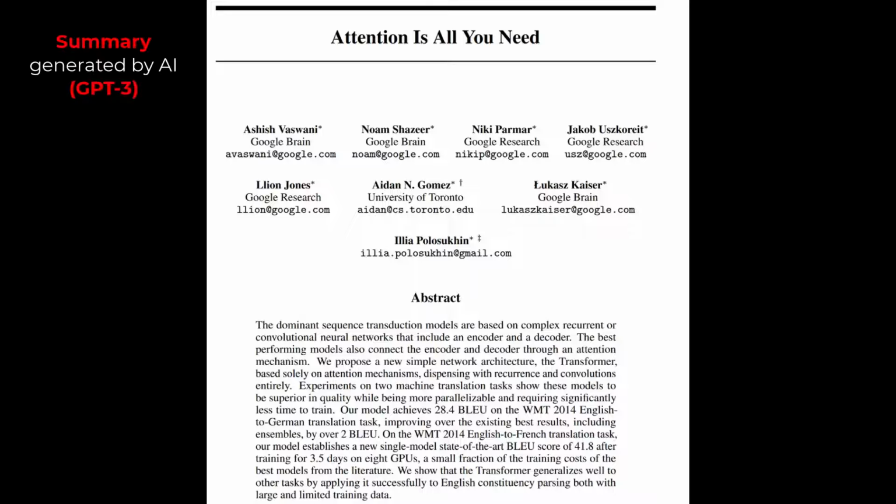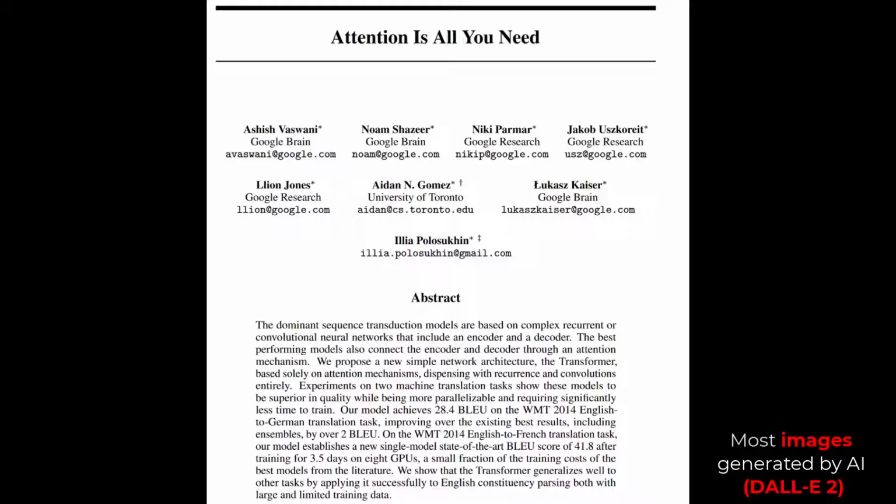We propose a new simple network architecture, the transformer, based solely on attention mechanisms, which outperforms existing models on two machine translation tasks and English constituency parsing, training faster and requiring fewer resources.